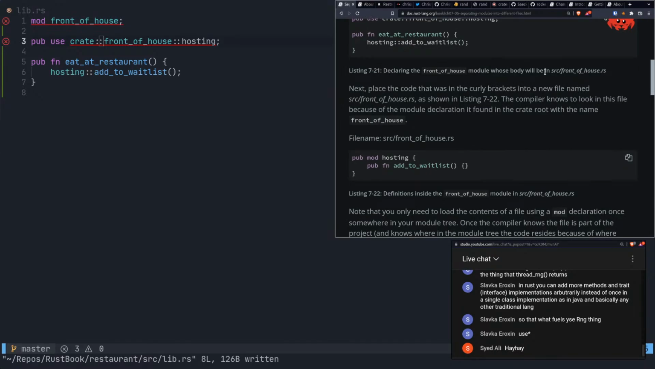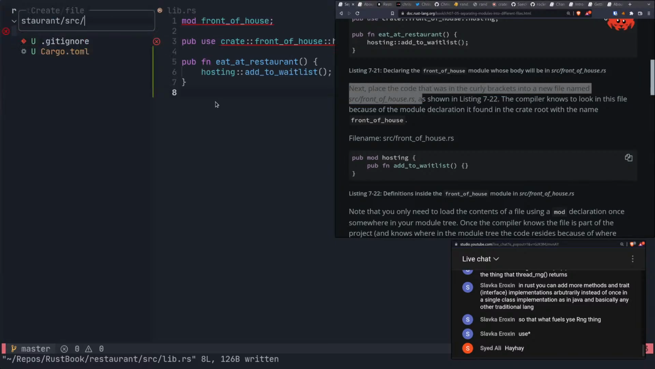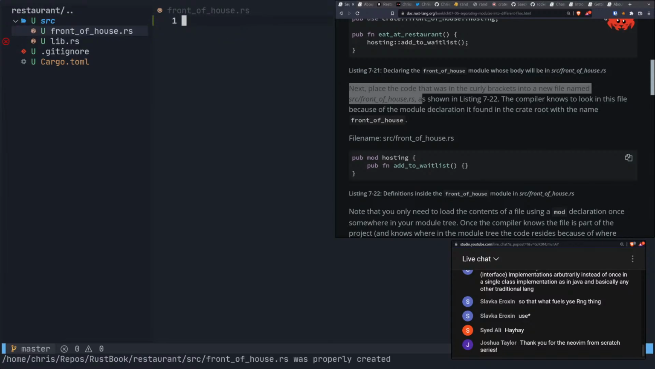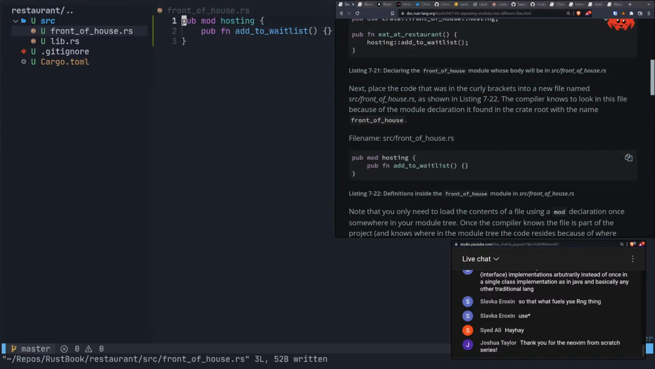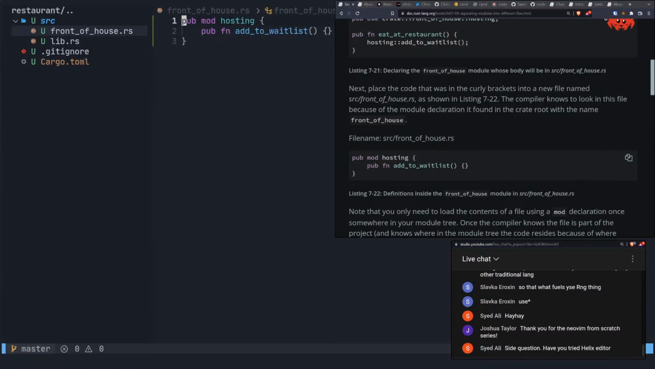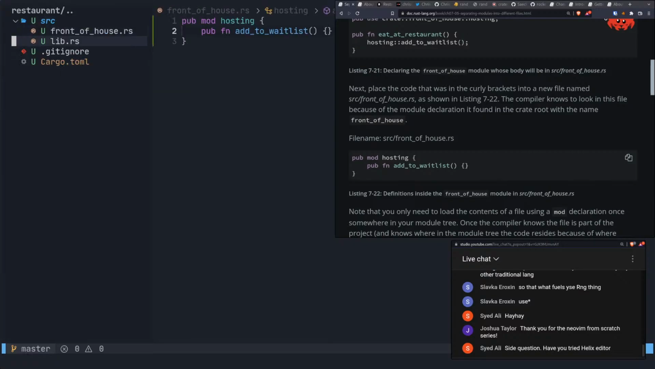Declaring the front_of_house module, whose body, blah, blah, blah, okay. Next, place the code that was in curly brackets into the new file named src/front_of_house.rs. Now we're going to take this, and we kind of did this with the vegetable garden thing earlier. That's basically all we needed to do. So now we have the front_of_house.rs public module that has hosting inside of it and a public function called add_to_waitlist inside of it.